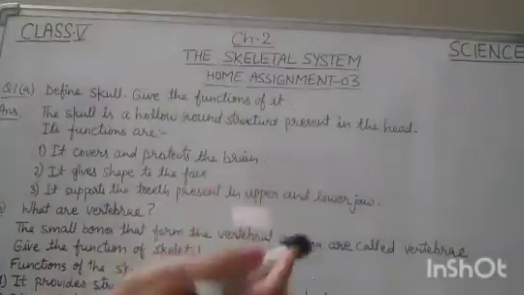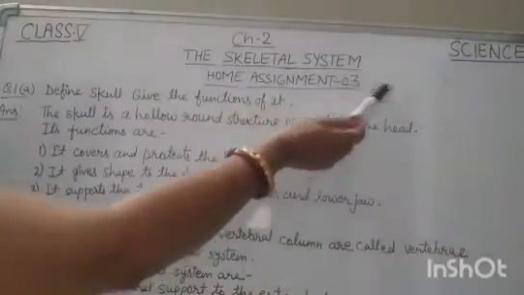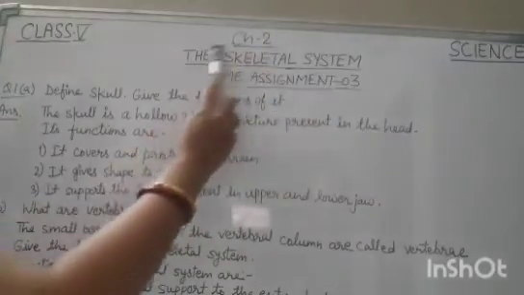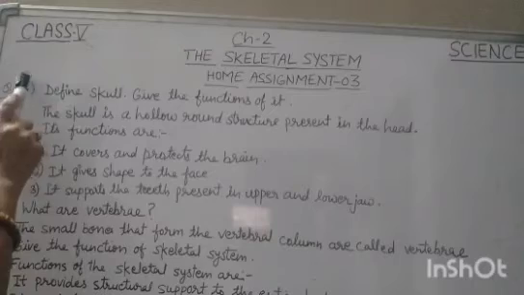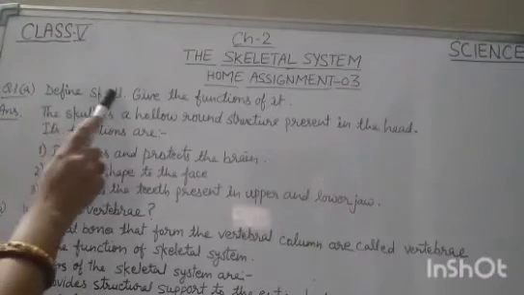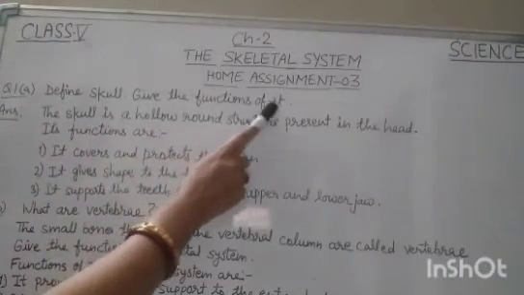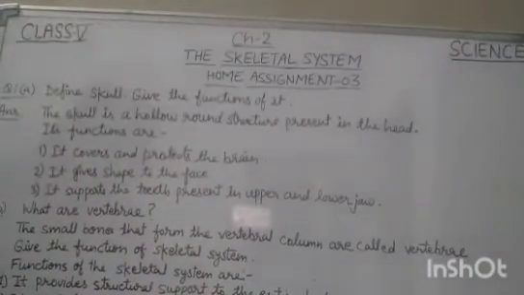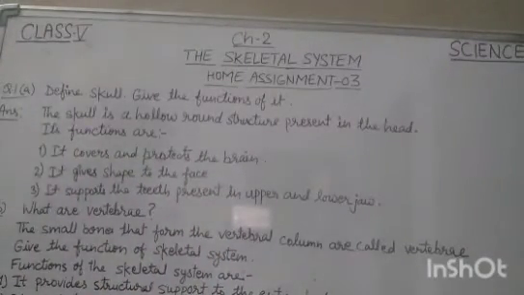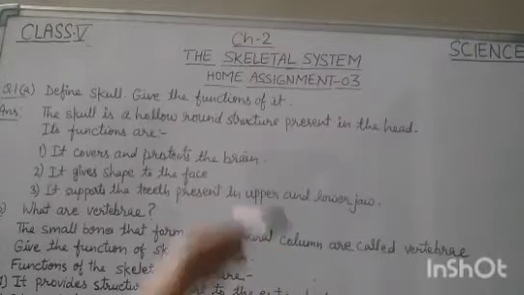So children, now our home assignment 3 belongs to chapter 2, the skeletal system. And the first question, question 1 part A is define skull, give the functions of it. This all I have explained you in my third video. Okay, skull you all know acts like a helmet and protects the brain. So what is skull?